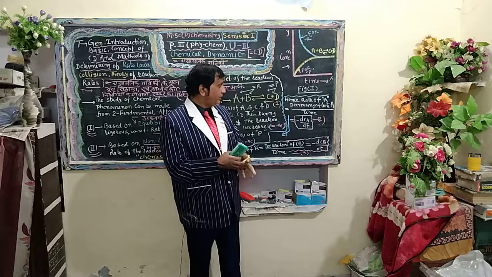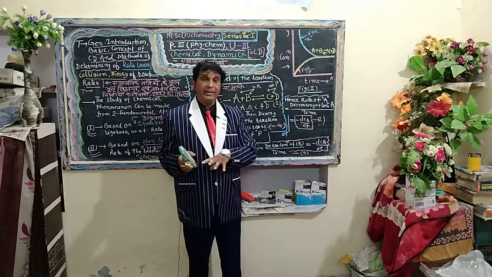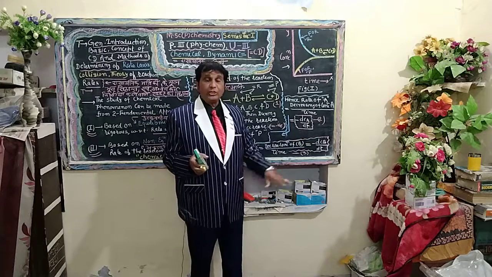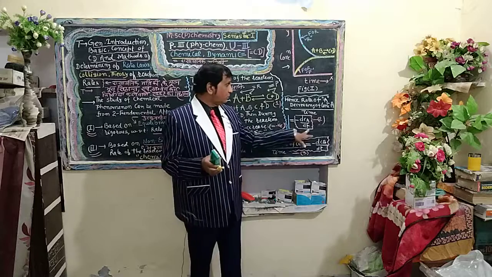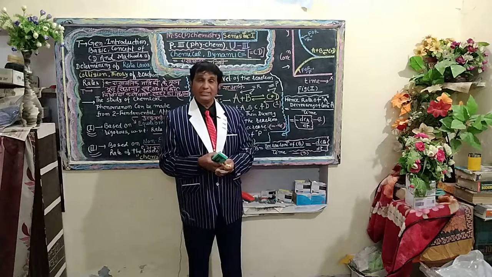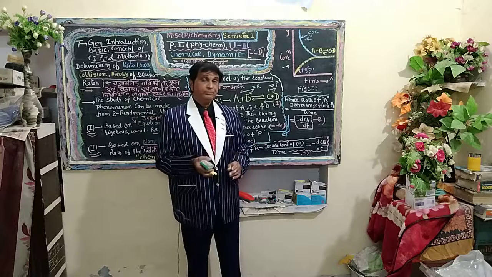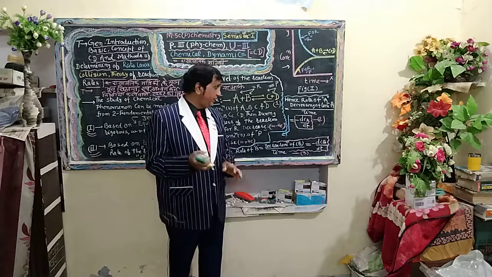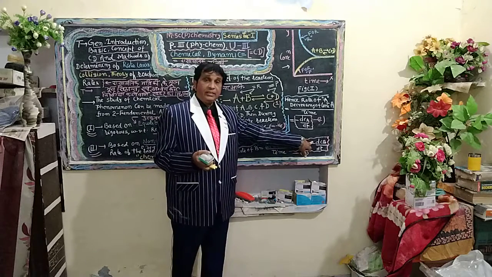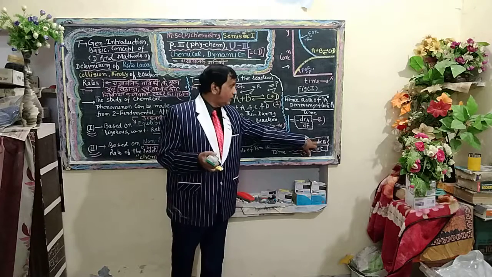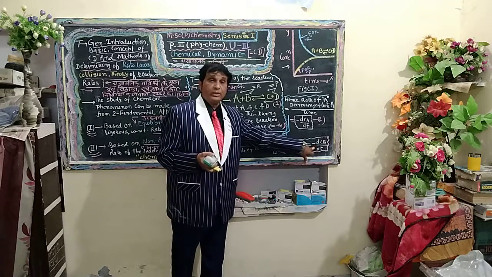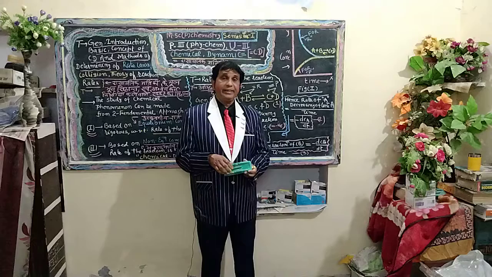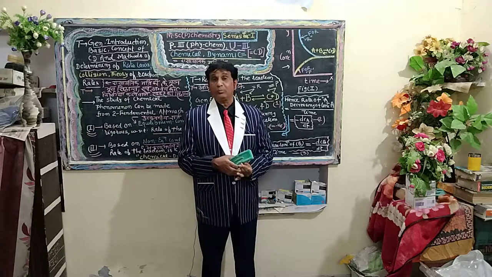The variation of concentration of B with respect to time, for the other reactant B, is known as the velocity of the reaction.